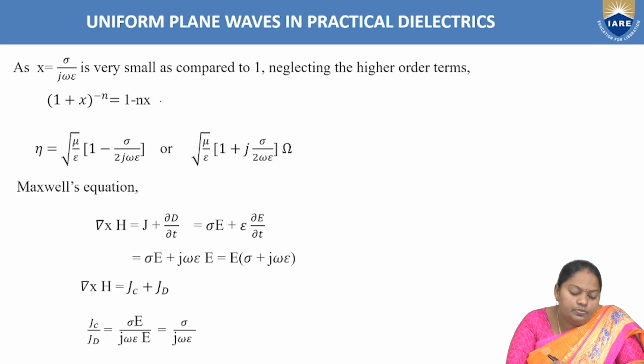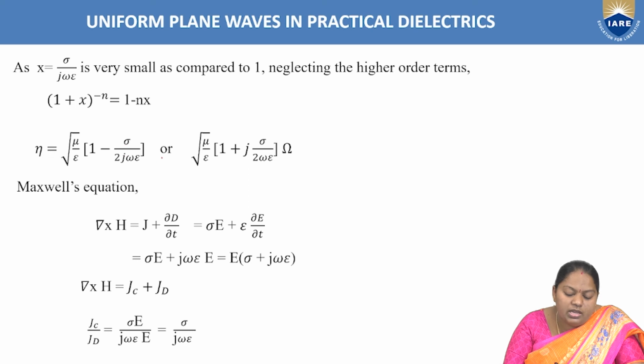1 by 2. So eta equal to root over mu by epsilon into, in place of the radical term, we just write 1 minus sigma by j2 omega epsilon. Right? So multiplication between these two. Hence it becomes root over mu by epsilon, then 1 minus sigma by j2 omega epsilon.